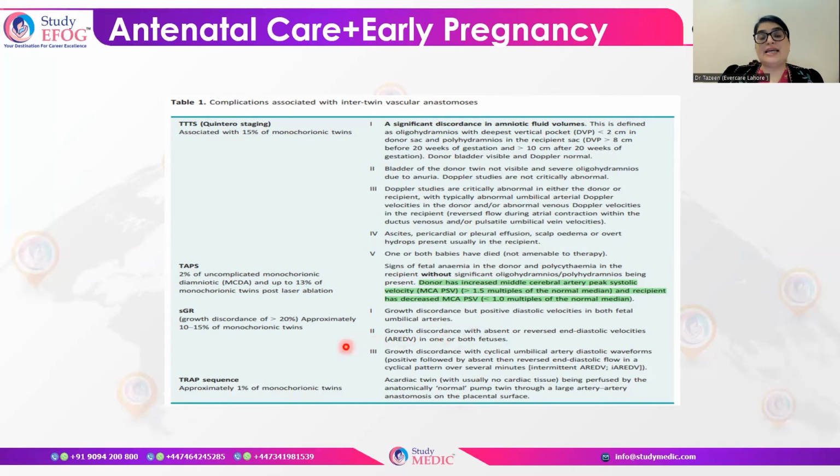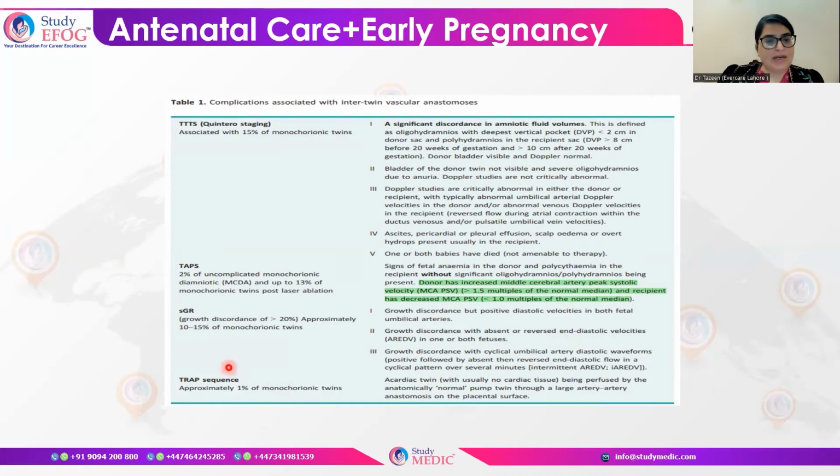When we say that it is stage 2 small for gestational age, stage 2 growth retardation in cases of twin pregnancies, basically this is growth discordance with absent or reversed end diastolic velocities in one or both fetuses. And stage 3 is basically growth discordance with cyclical umbilical artery diastolic waveforms, positive followed by absent, then reversed end diastolic flow in a cyclical pattern over several minutes. It can be intermittent, it can be absent or reversed end diastolic flow. So these things you have to keep in mind.